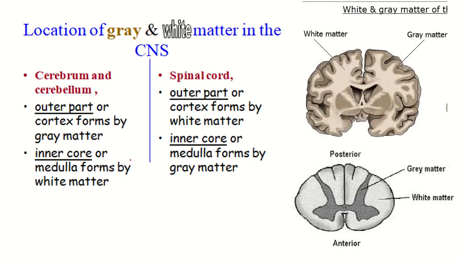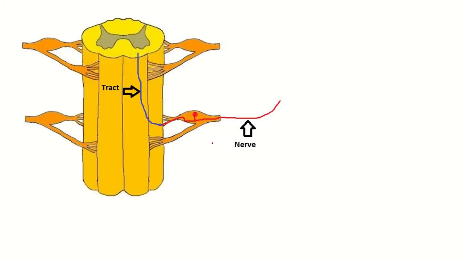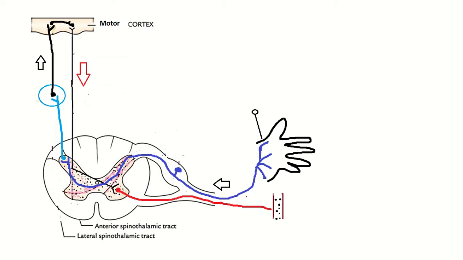So the location of the gray matter and white matter in the central nervous system: in the cerebrum and cerebellum, outer gray matter and inner white matter; in the spinal cord, inner gray matter and outer white matter. Nerve versus tract. Nerve and tract are both axons. The part of the axon outside the central nervous system is known as the nerve, and the axon within the central nervous system is known as the tract.